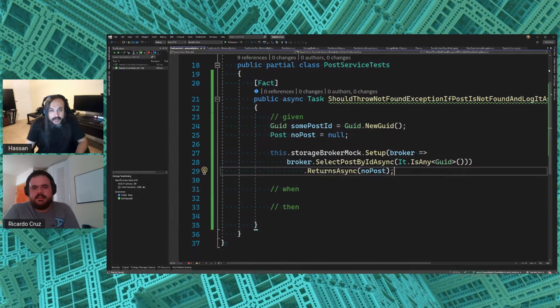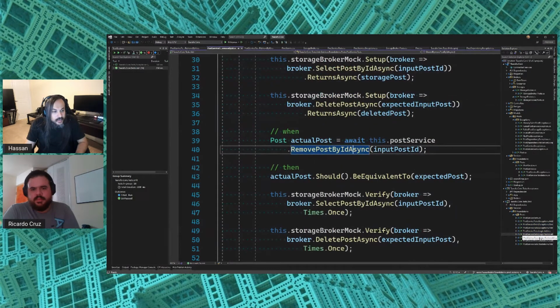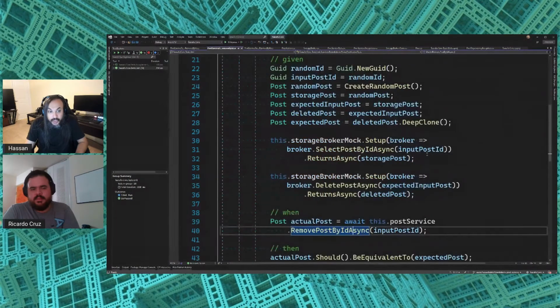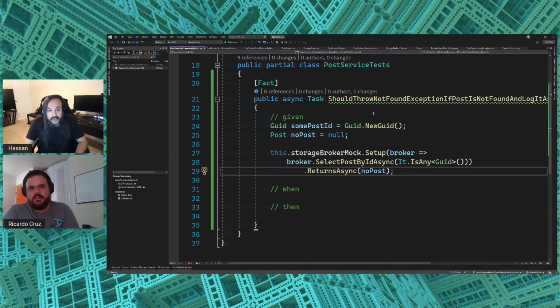Like if you look at the previous test, which is the happy path of this one, it says should remove post by ID, right? This one literally says you have to pass in the right ID and the ID has to go in here, because that's its job. Its job is to say in a happy path scenario, if I pass in this input post ID, it has to match, right? But in this case, we care less about what's being passed in and we care more about how we react when the storage responds back with nothing.